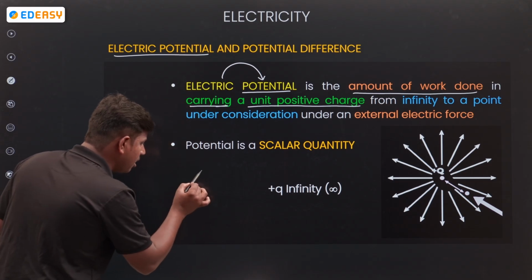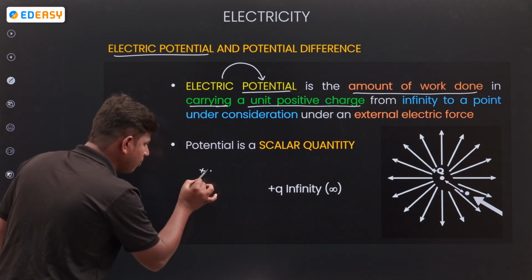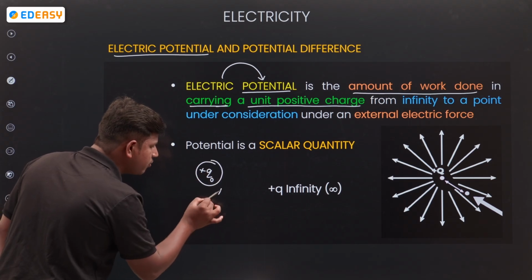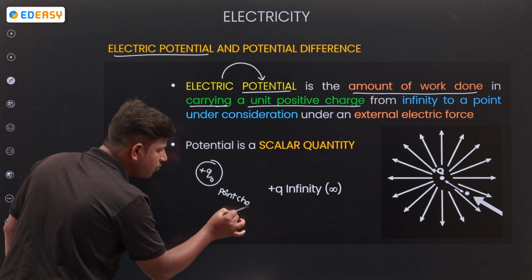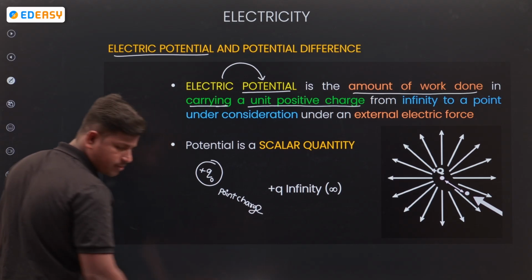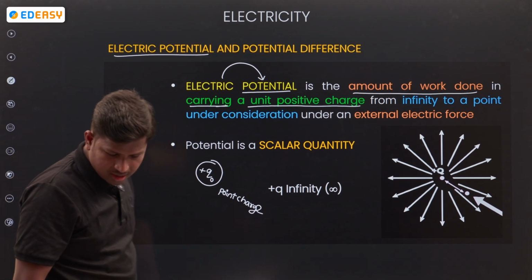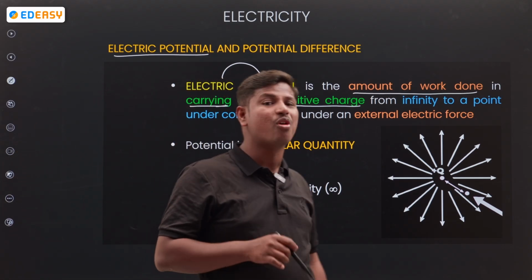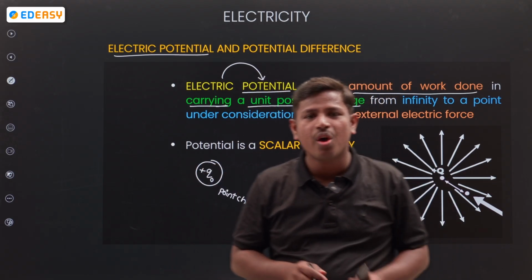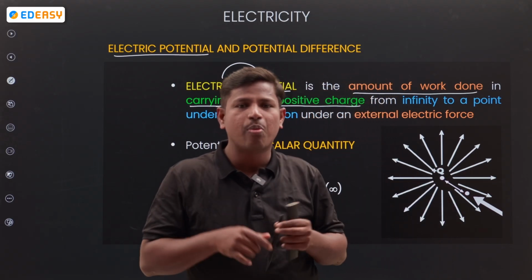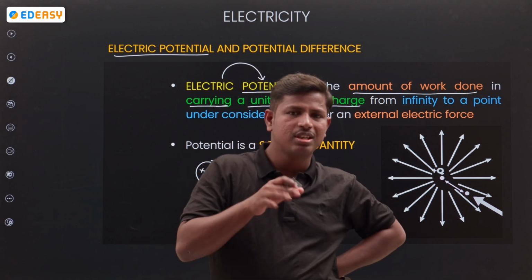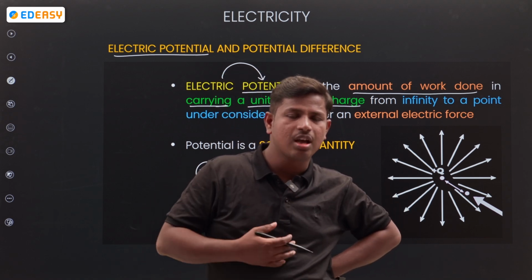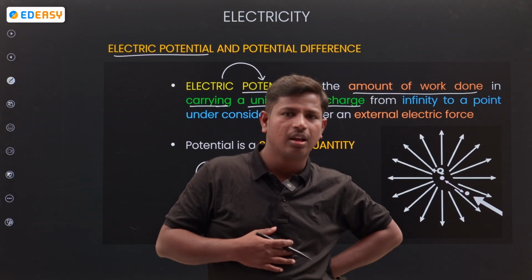For example, I take a plus Q naught. It's a point charge. What is a point charge? A point charge is, for example, if you see me from a very near distance, how will I look?